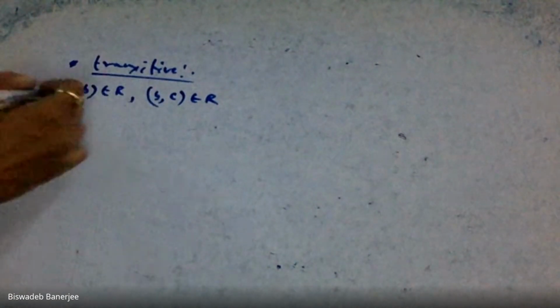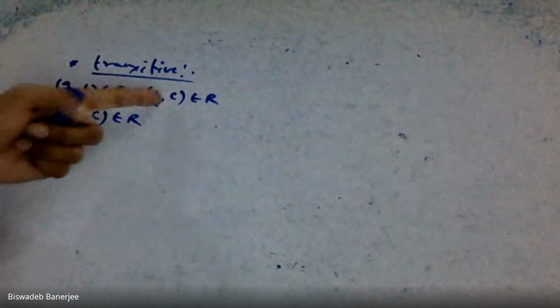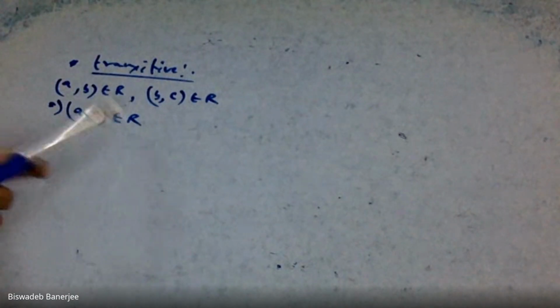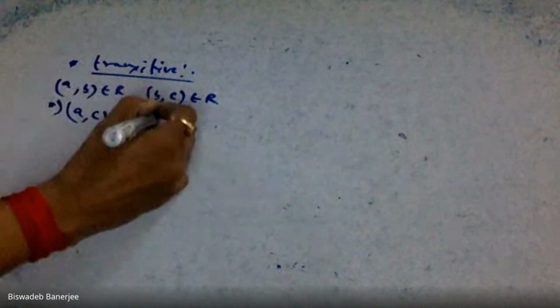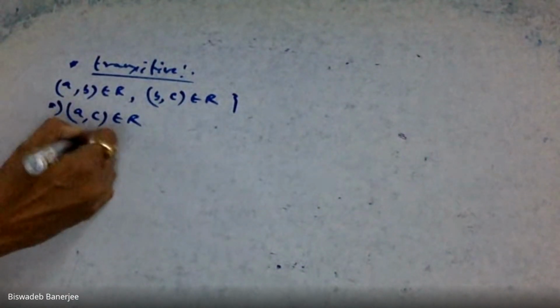If this implies A, C also is in relation, you have to assume this and you have to show this. A, C also is in relation; this implies transitive.